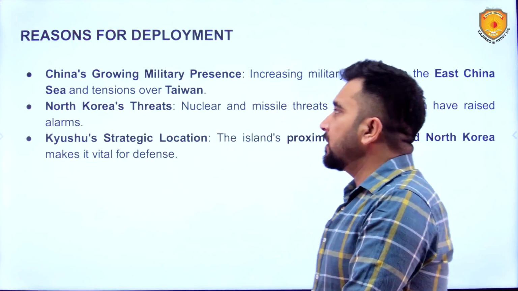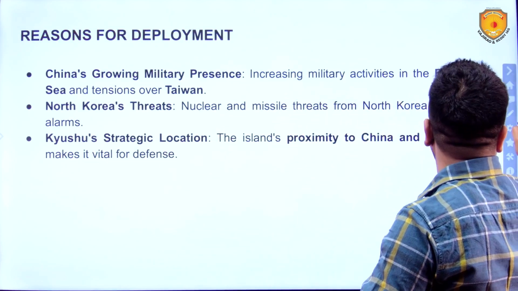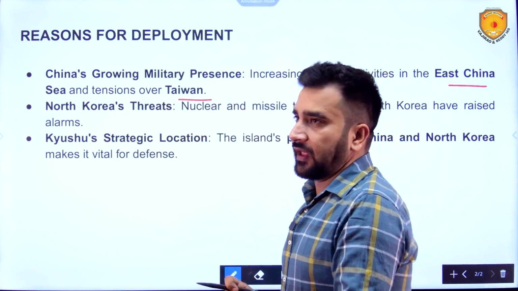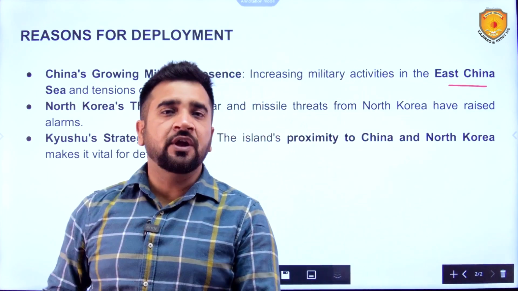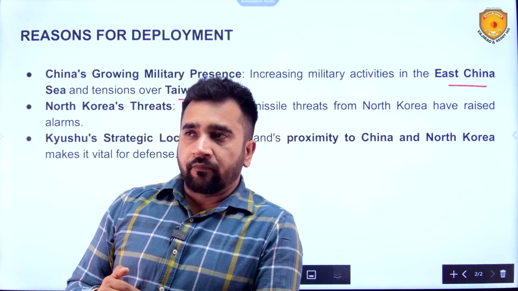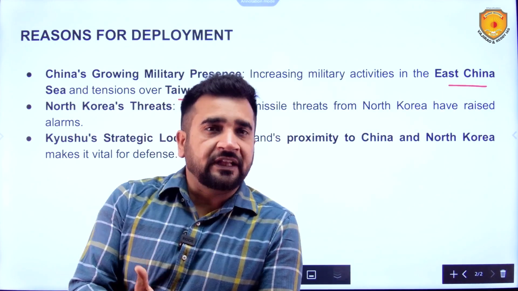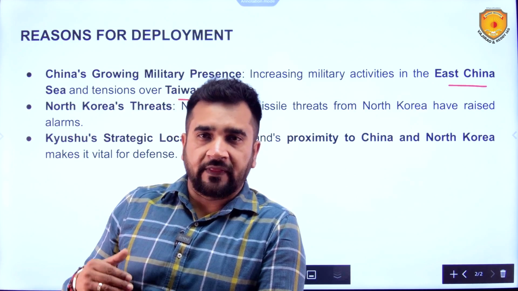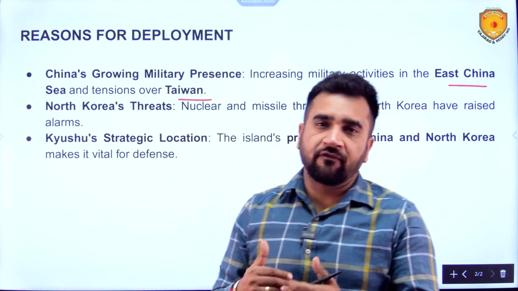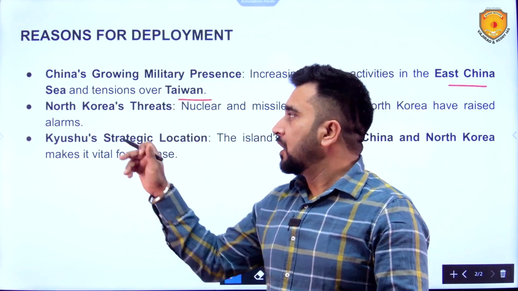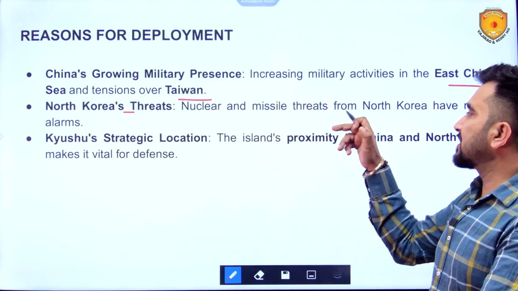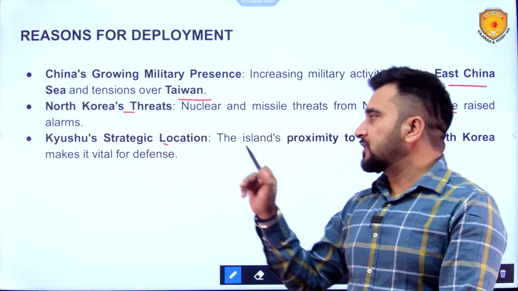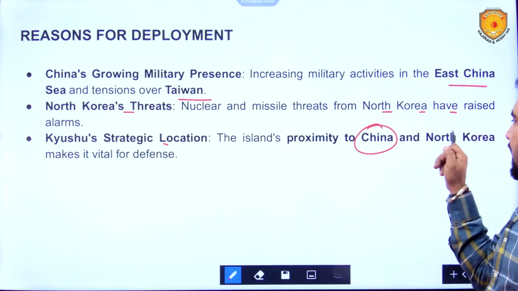Reasons for deployment: China's growing military presence in the East China Sea and tensions over Taiwan. And since Donald Trump has come into power, these kind of volatilities will be more visible in the times to come. And that is why Japan is preparing itself for such kind of volatilities. North Korea's threats, nuclear and missile threats from North Korea have raised alarms. Kyushu's strategic location, its proximity to China and North Korea.